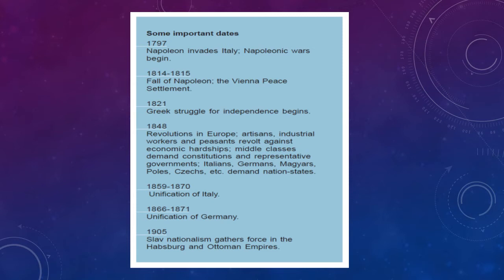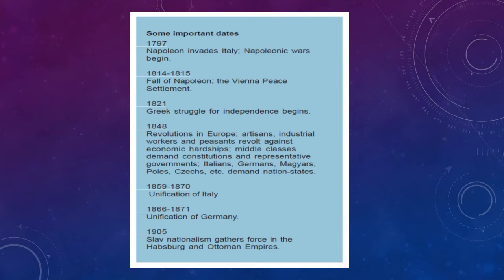And finally, in 1905, Slav nationalism gathers force in the Habsburg and Ottoman Empires. The Slavs, that is the ethnic group settled in different parts of the Habsburg and Ottoman Empires, gathered together with the idea or concept of a nation state. So these are some of the important dates that we discussed now.